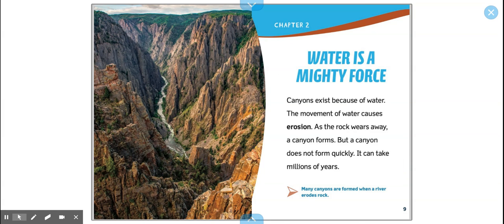Chapter 2, Water is a Mighty Force. Canyons exist because of water. The movement of water causes erosion. As the rock wears away, a canyon forms. But a canyon does not form quickly. It can take millions of years. Caption for the photograph reads, Many canyons are found when a river erodes rock. Remember the word erosion, we've heard it a lot. It means to break away.